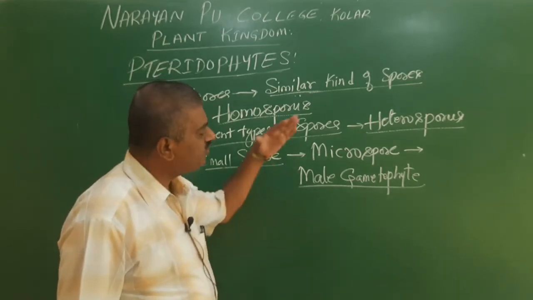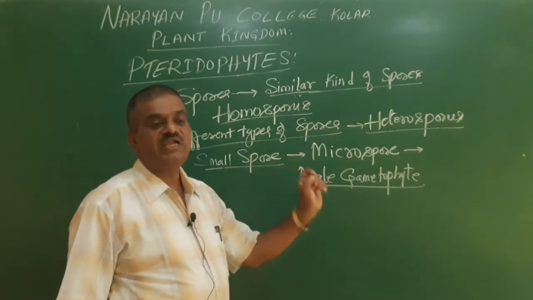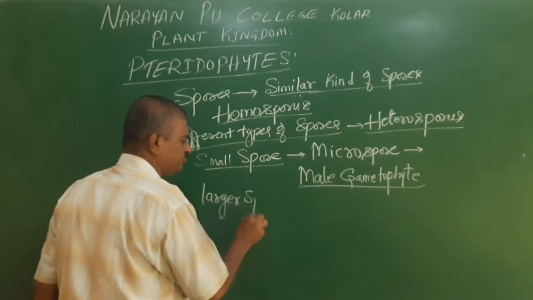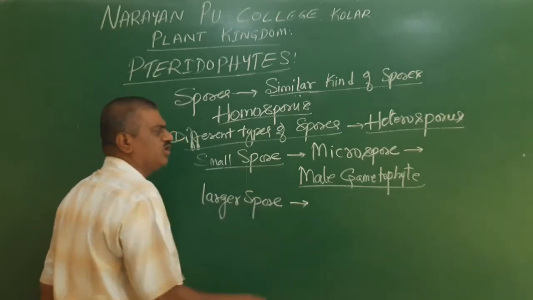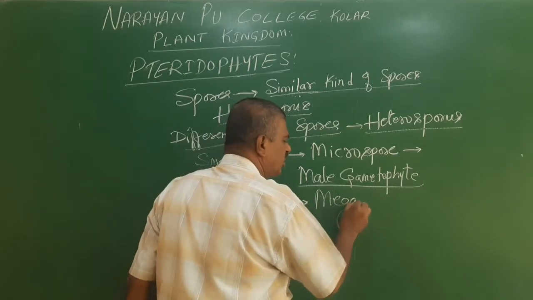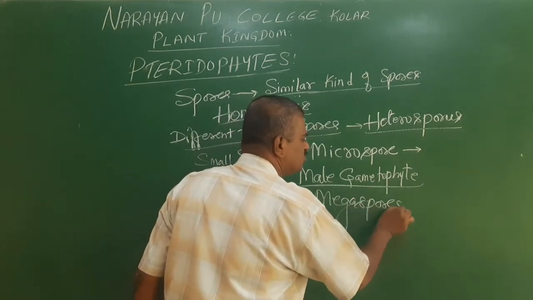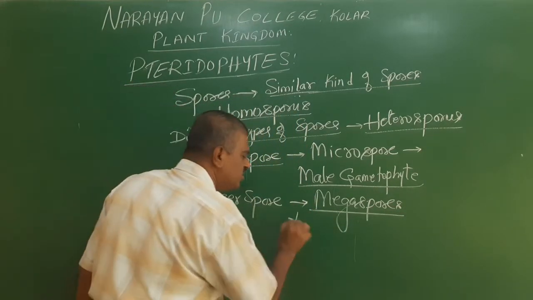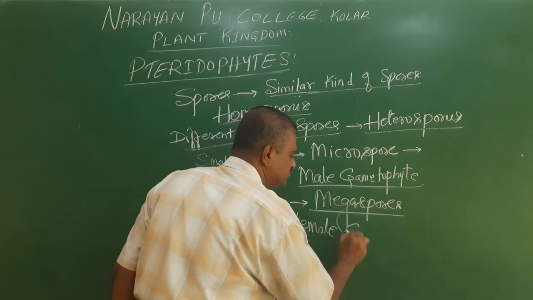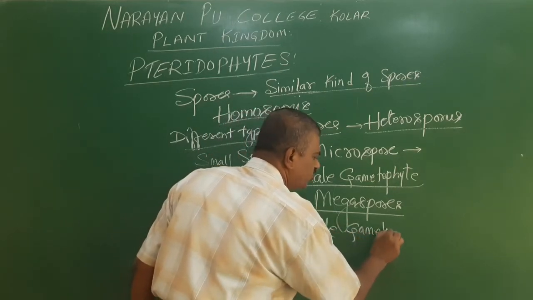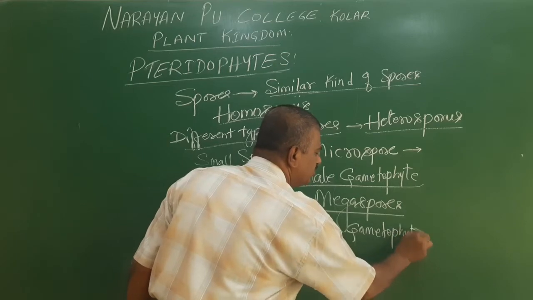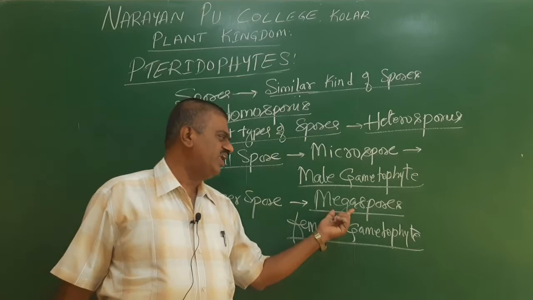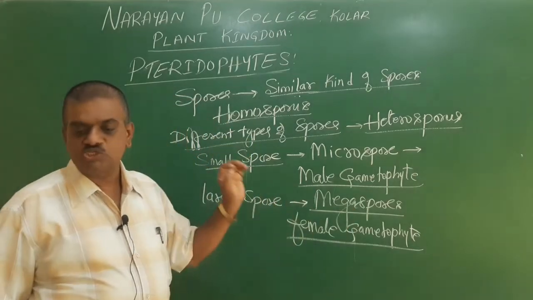The microspores develop into male gametophyte, whereas the larger spores, the bigger spores, are called megaspores, or we use the word macrospores. The megaspores always give rise to a female gametophyte. So, the male gametophyte is developed from the microspore and the female gametophyte is developed from the megaspore.